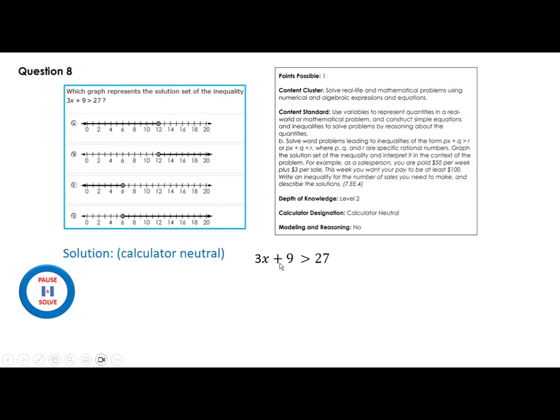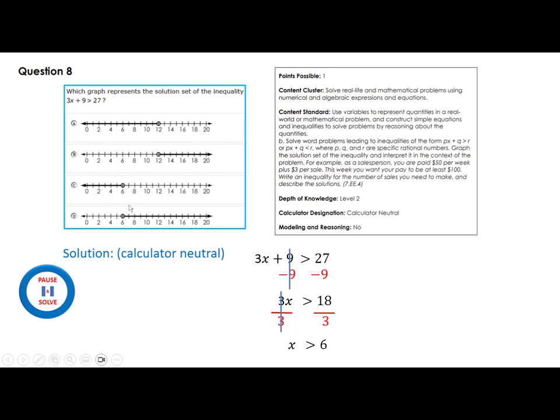So I have to eliminate the 9, so I subtract 9, so this will be a 0. So now you have 3x greater than 18. Now you need 1x. You divide by 3. You get x greater than 6. Now you can go see, greater means open here. So these two are not good, they're closed. So you have a choice between these. Actually, all of them are open. It's not very clear, the picture here.